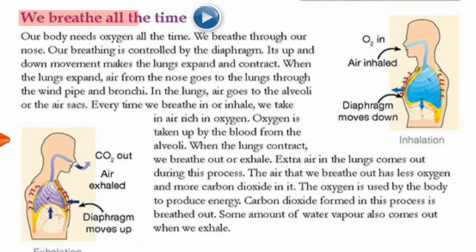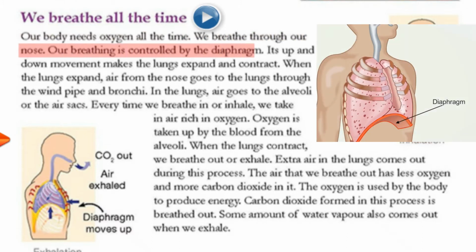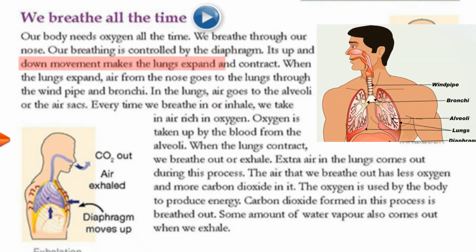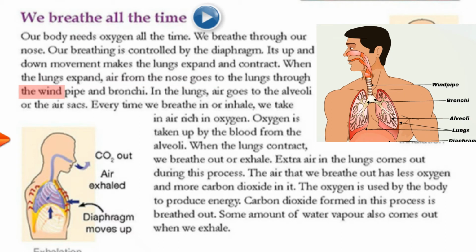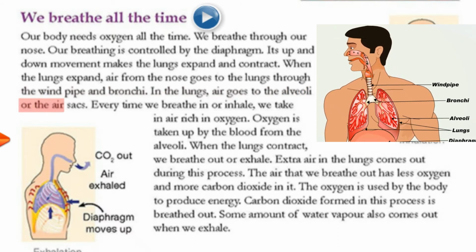We breathe all the time. Our body needs oxygen all the time. We breathe through our nose. Our breathing is controlled by the diaphragm. Its up and down movement makes the lungs expand and contract. When the lungs expand, air from the nose goes to the lungs through the windpipe and bronchi. In the lungs, air goes to the alveoli or the air sacs.